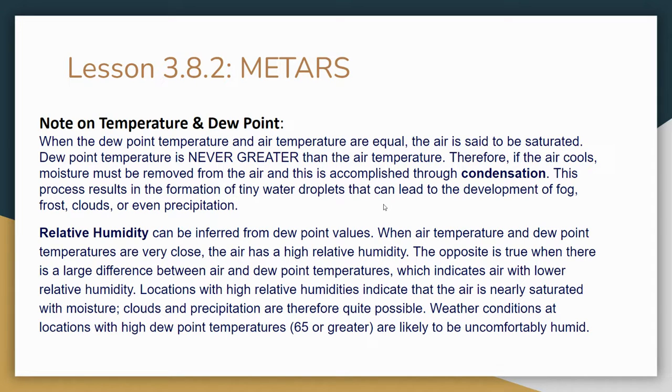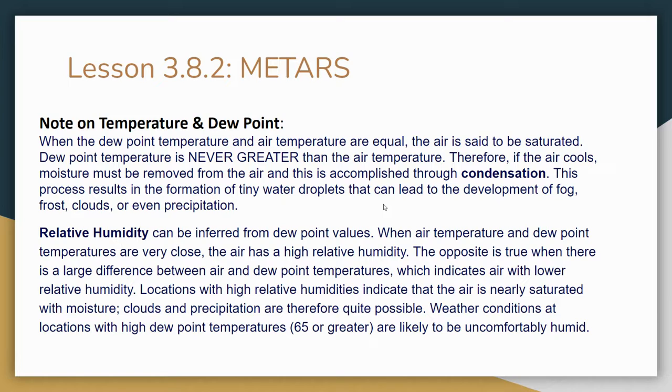And in case you skipped this or didn't go through this section, I do think this is important. They talk a lot about fog, so I'm just going to read through this note on temperature and dew point. When the dew point temperature and air temperature are equal, the air is said to be saturated. Dew point temperature is never greater than the air temperature. Therefore, if the air cools, moisture must be removed from the air, and this is accomplished through condensation. This process results in the formation of tiny water droplets that can lead to the development of fog, frost, clouds, or even precipitation.